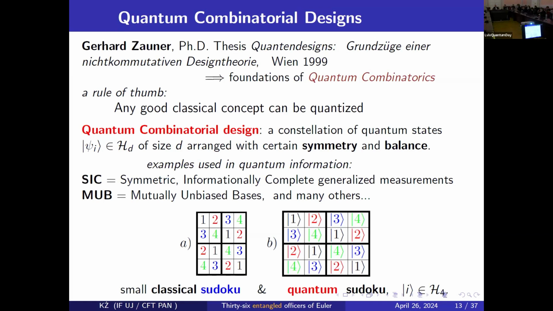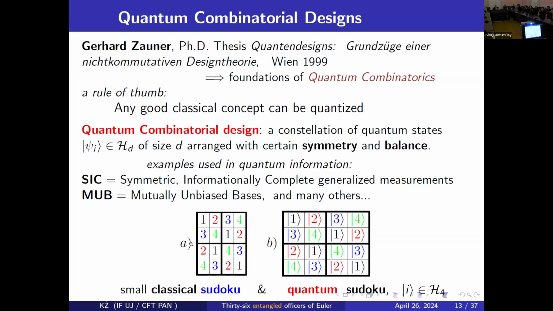So the idea is simple. This is Sudoku. You know what Sudoku is, but this is simpler for beginners. 4 times 4 Sudoku. In each row, each column, you have different numbers, colors are not important here. Also in each block, they are different. So it is a special pattern of Latin square. And here is our quantized version. We also had a paper on this. So what is the difference?